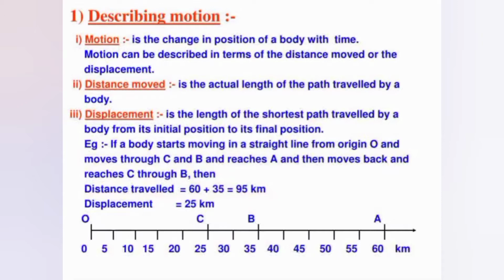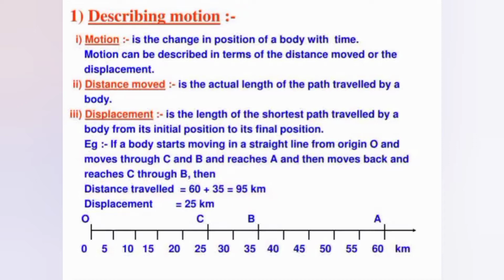An object may appear to be moving for one person and stationary for some other. For example, for a passenger in a moving bus, the roadside trees appear to be moving backward. So we can say that motion and rest are always relative but never absolute. It means an object in one situation can be at rest, but in another situation the same object can be in motion. Most motions are complex. Some objects may move in a straight line while others take a circular path, some may rotate and a few others may vibrate. There may be situations involving a combination of these.